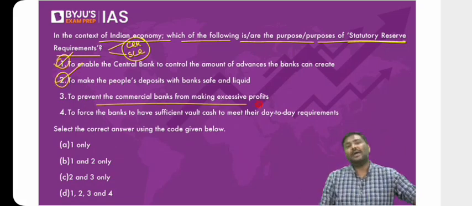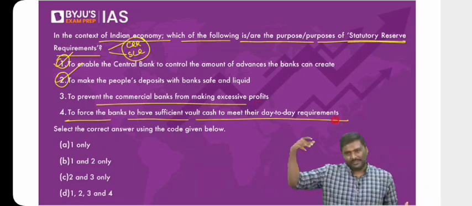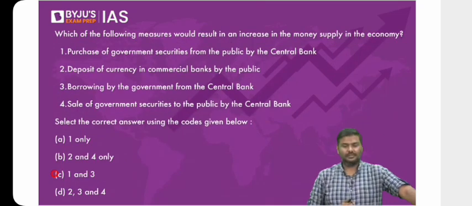Can RBI prevent commercial banks from making excessive profits? No, that is not the role of RBI. To force the banks to have sufficient cash to meet their day-to-day requirements, that will come under different requirements and not here. So 3 and 4 are wrong. Right option for the question is option B. 1 and 2 only.